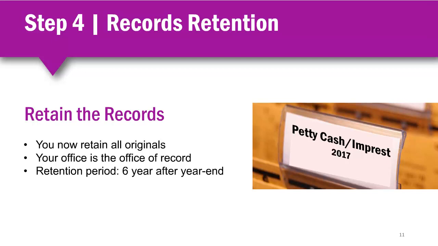Remember, the agency coordinator admin is responsible for retaining all original documents for the reimbursement. Only scanned copies are sent to accounts payable, meaning the agency is the official record keeper and will be responsible for all original records and applying the 6-year retention period. If there is an audit, an auditor may want to come to your site to review the records, so the records will need to be accessible if requested.